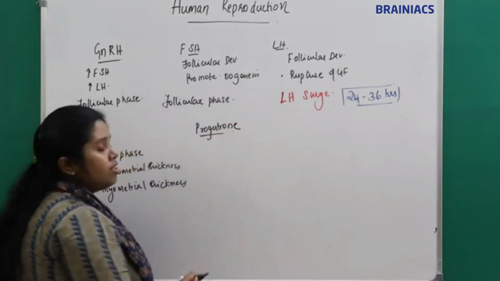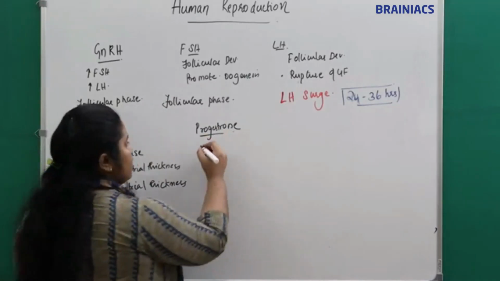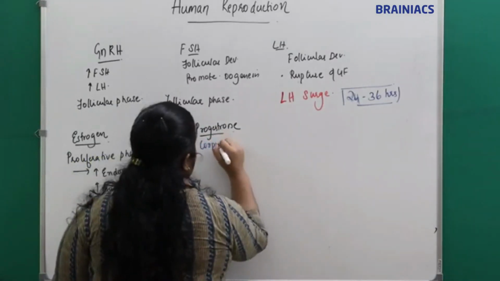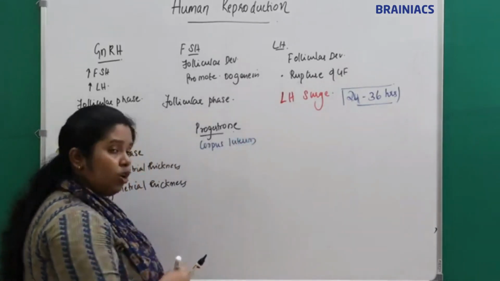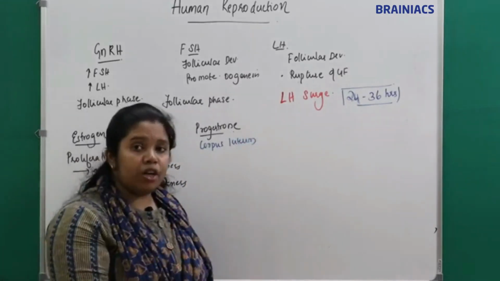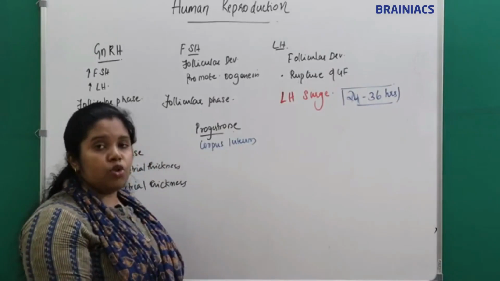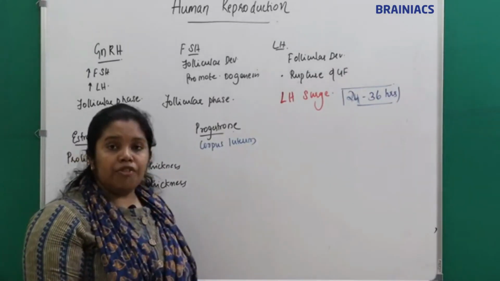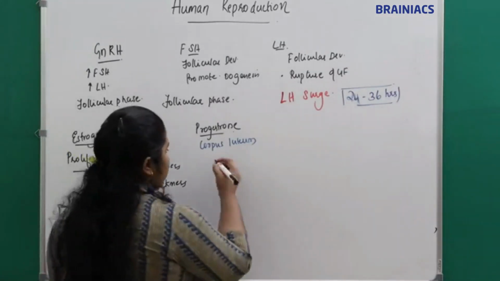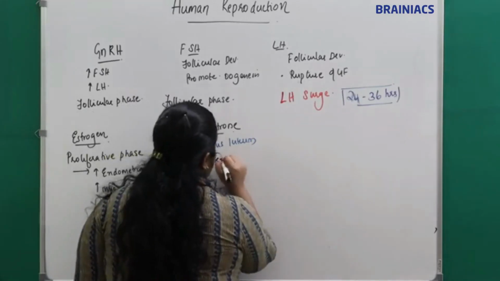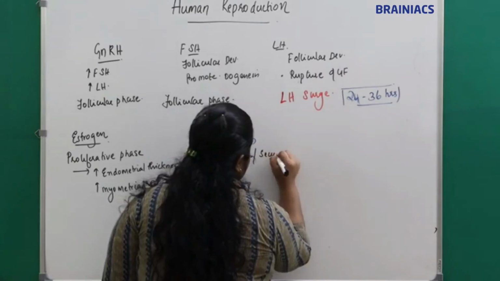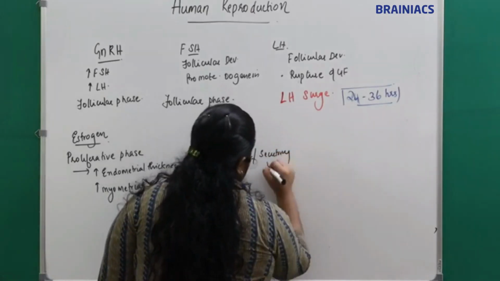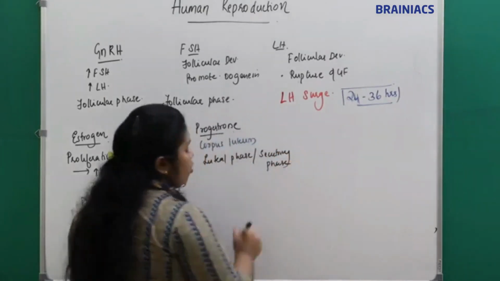Where is progesterone secreted? It is secreted from the structure called the corpus luteum, right? The corpus luteum is formed after ovulation. So progesterone will be seen in the luteal phase or the secretory phase.